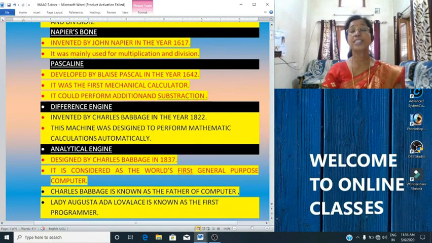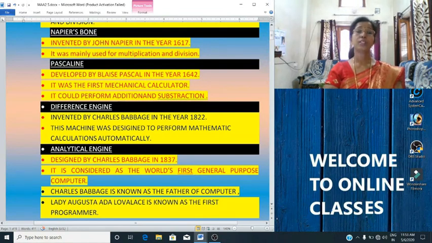Our next device is Leibniz calculating device. It was made by Gottfried Leibniz in the year 1671. He made some improvement on the Pascaline device and then made this device. It could do addition, subtraction, multiplication and division.